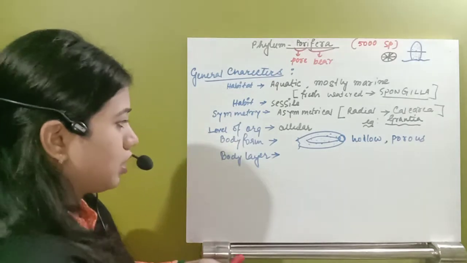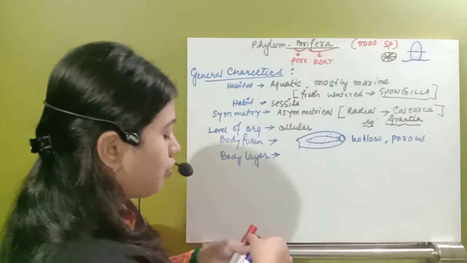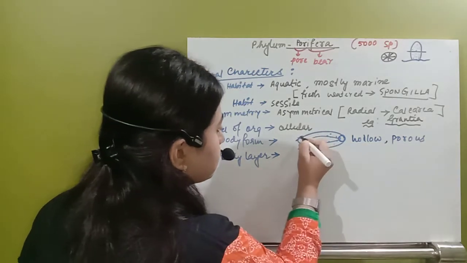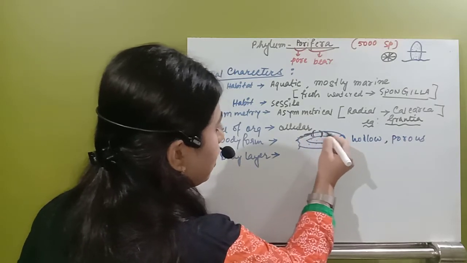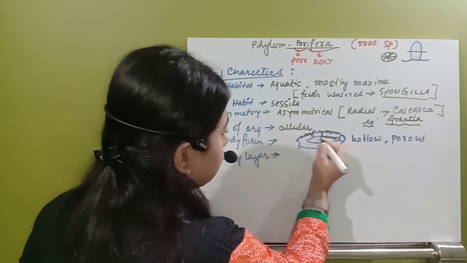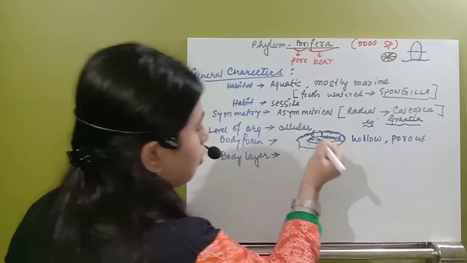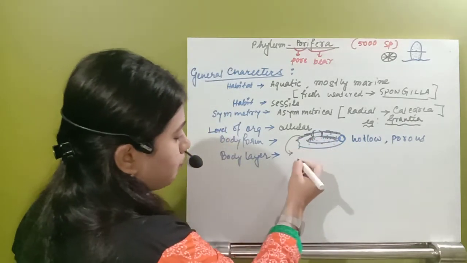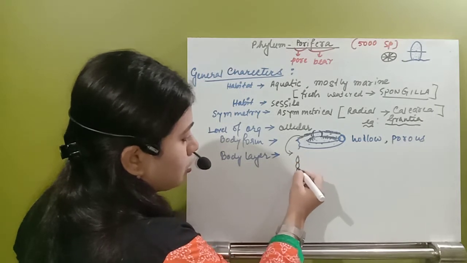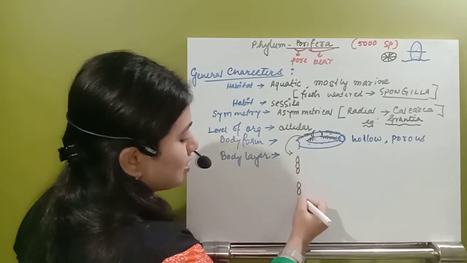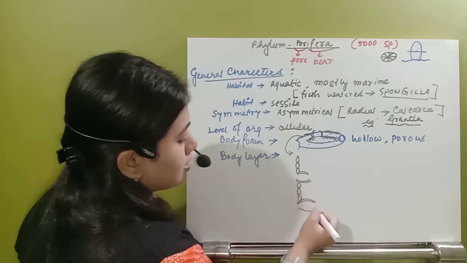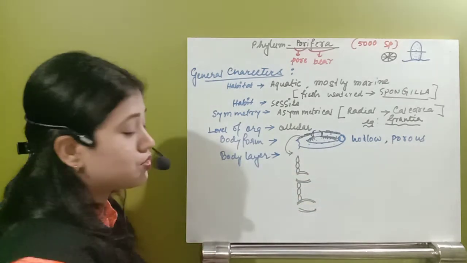See, this organism will have the outermost layer. Suppose I will draw here itself. So this organism will have a layer here and inside another layer. I will draw the structure in detail. See, this is the outer layer I am drawing. In the outer layer you can see some flat cells are present. And what are those flat cells known as? These are known as pinacocytes.